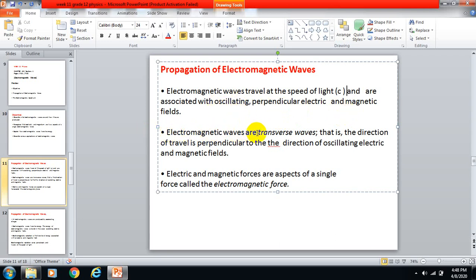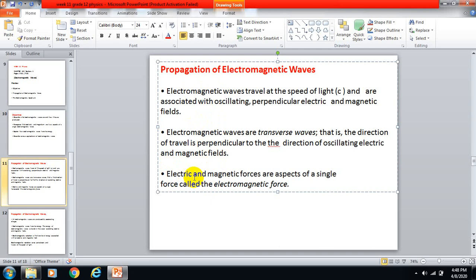Electromagnetic waves are transverse waves. Are what? Transverse waves. That is, the direction of travel is perpendicular to the direction of the oscillating electric and magnetic field. Look at, for example, if the electric field is moving in this direction, look at my cursor arrow, the magnetic field will be oscillating in this direction. Understand? We discussed in the class as well, the right hand rule.